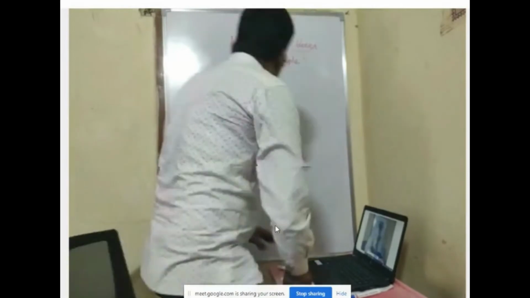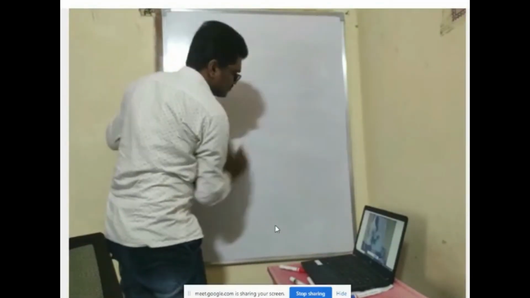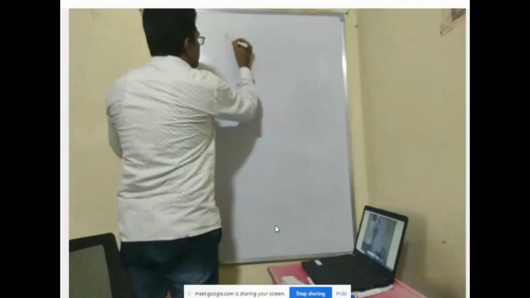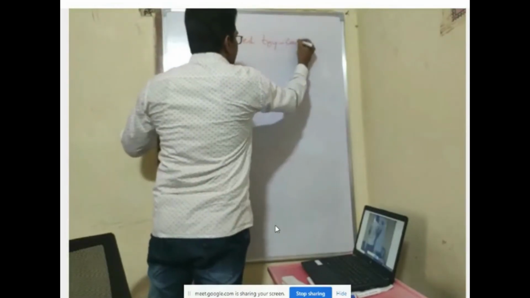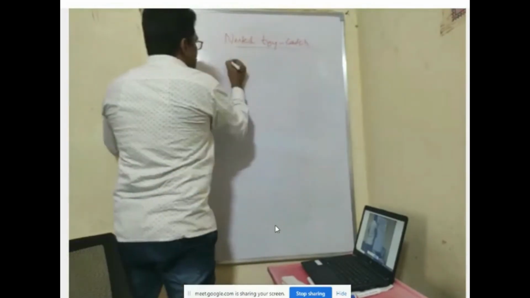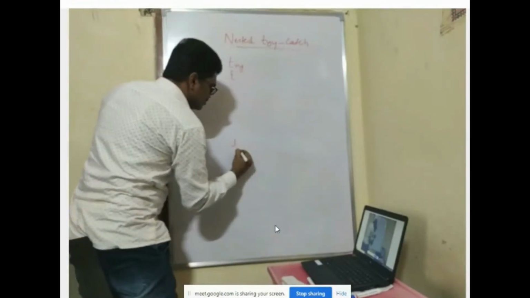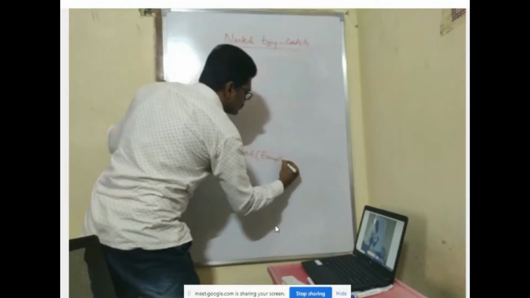Similarly, you can have a nested try catch block. I'll just tell you the example for this; we'll not see it. Nested try catch is also used for multiple exception handling. So this is catch exception 2.